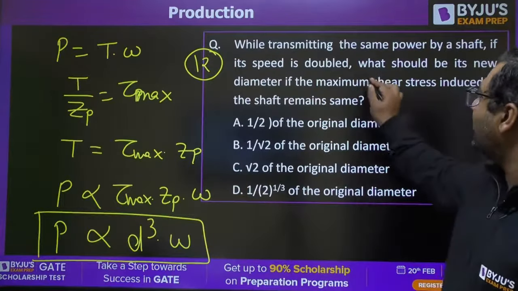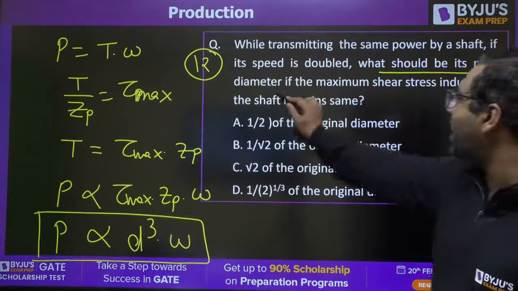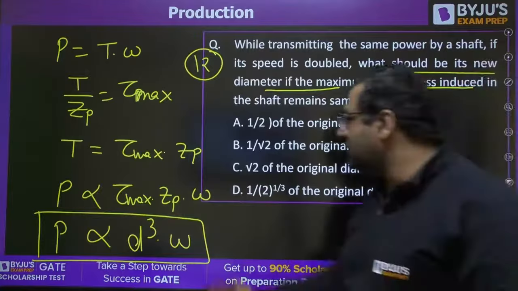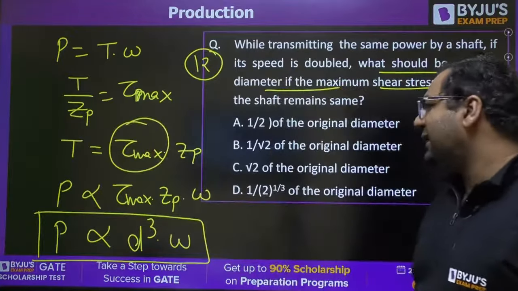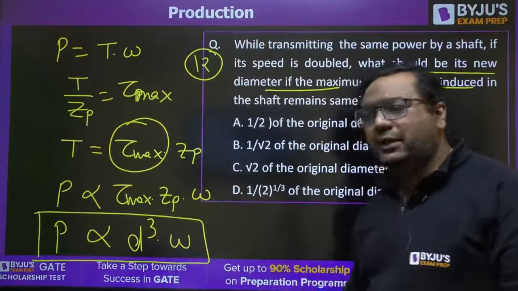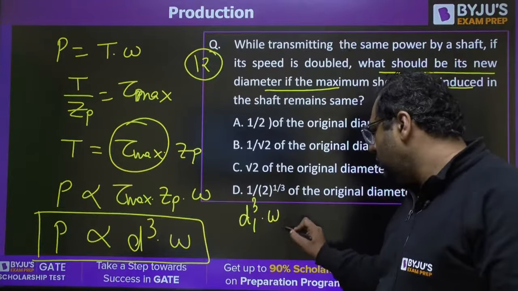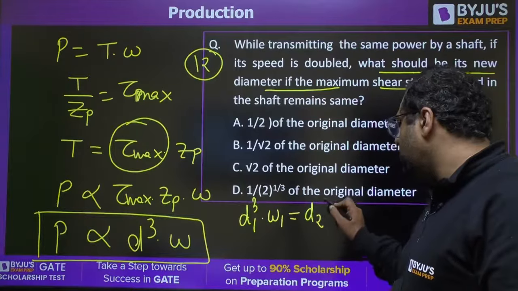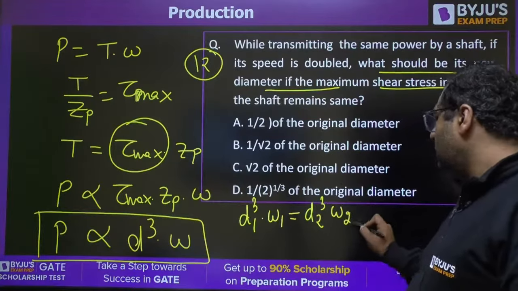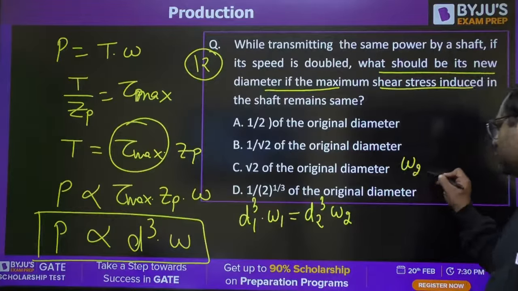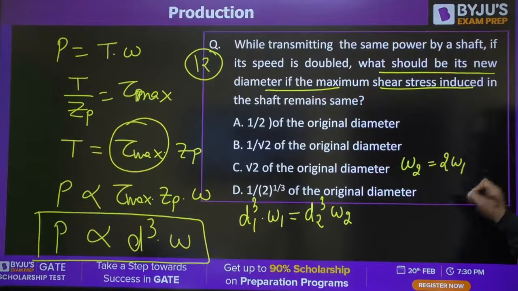What should be its new diameter if the maximum shear stress in the shaft is the same? This is the same, that's why I said ZP into omega, so you can say d cube is equal to this. You said that the speed is doubled, so omega 2 is 2 times omega 1.